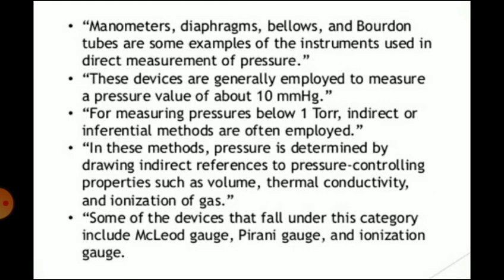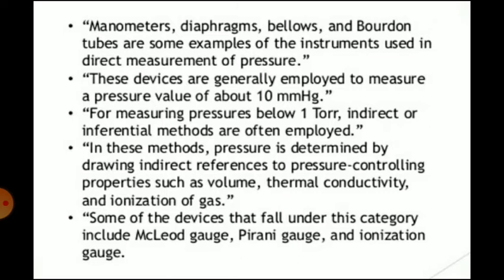First is the direct method. The direct method of measurement involves measurement of a displacement produced by the elastic pressure transducers as a result of application of pressure. For example, Bourdon tube, diaphragms, bellows. These are the examples of the direct method.